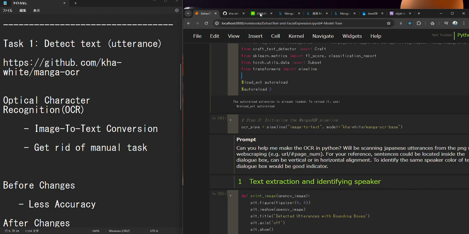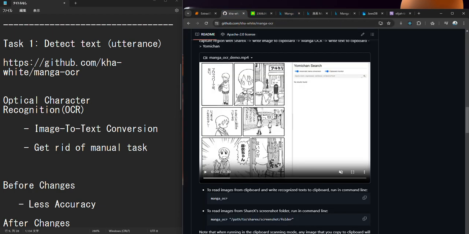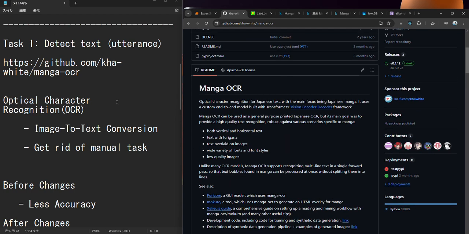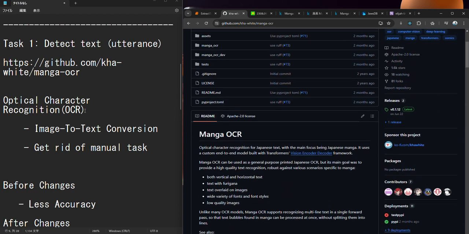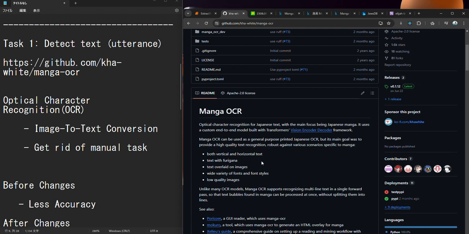The tool I use is based on Ka White. So what does OCR mean? It's optical character recognition. It helps the computer to convert the image to the text representation. And what's amazing about this is that it gets rid of the manual task. No need for human encoders, like if you want to extract the scripts. Okay.